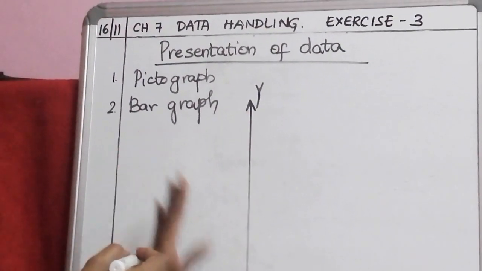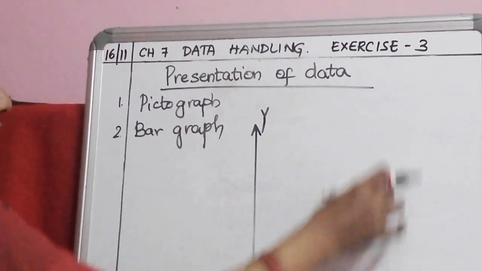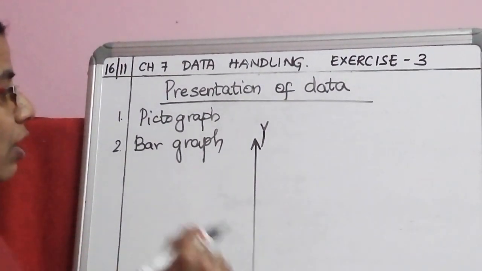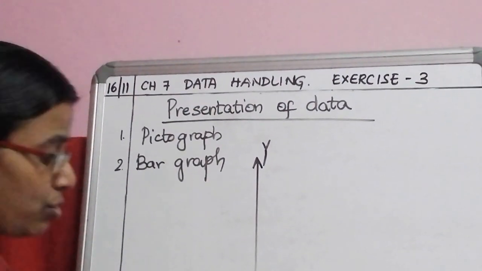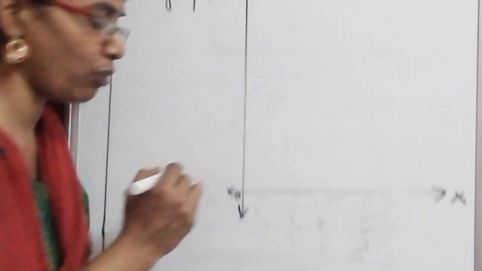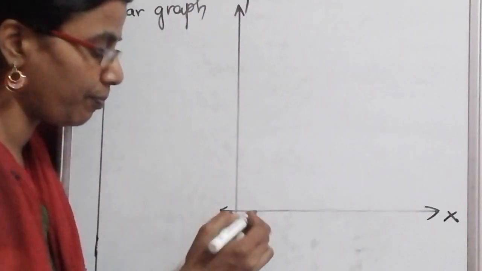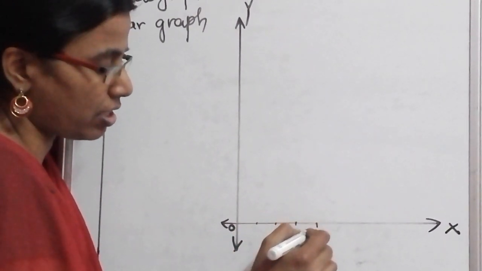Bars can be drawn horizontally or vertically. Vertically means like this you will get. Bars will come this way. Horizontally means the bars will come like this. Okay. So here x-axis and y-axis will meet at an origin O. So this should be equidistant.